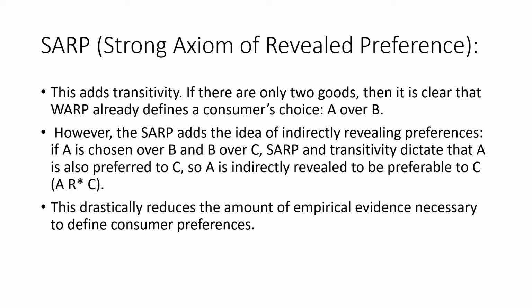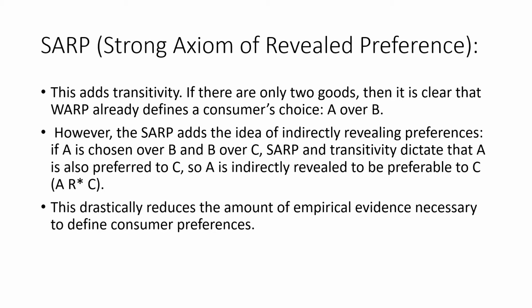Here we consider two goods, that is good X and good Y. Here we know that as per the weak axiom of revealed preference, the consumer's choice is A over B. If it is A over B today, that means that it is A over B tomorrow as well. Okay, but the strong axiom of revealed preference includes some more additional criteria. There are some additions to be made to the weak axiom of revealed preference to arrive at the strong axiom